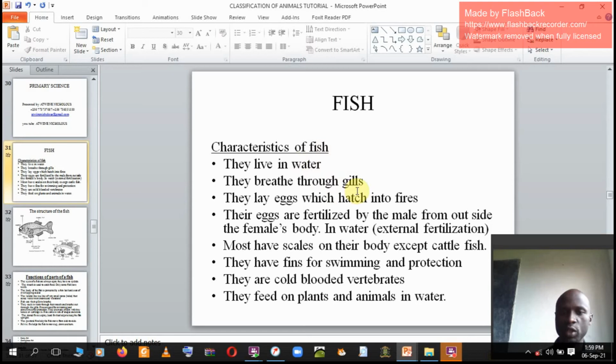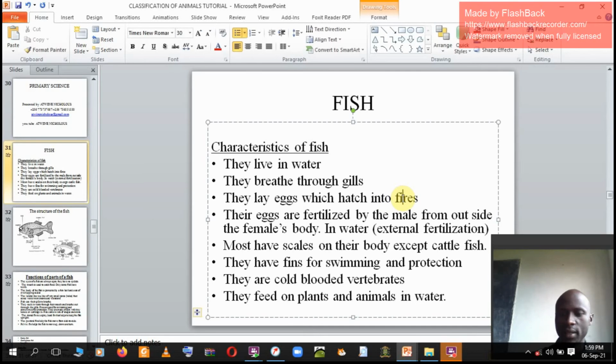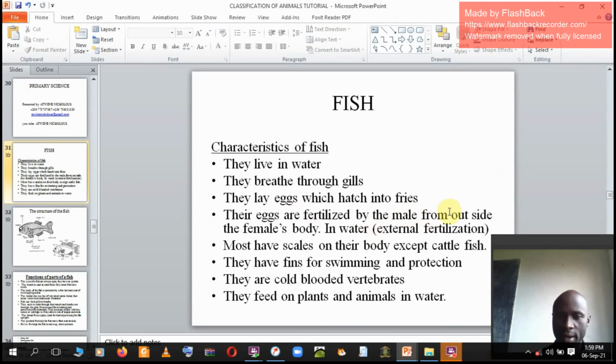They lay eggs which hatch into fry. Those are young fish, or young ones of fish. Then their eggs are fertilized by the male from outside the female's body.